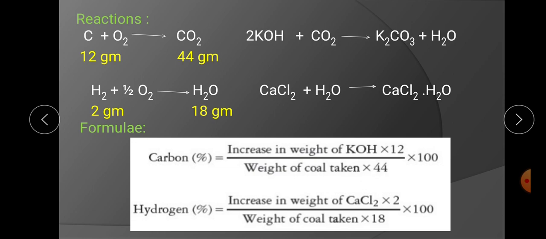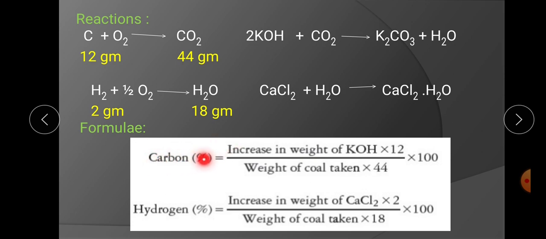Two more reactions are shown here: the reaction of CO2 with KOH and the reaction of H2O with CaCl2. These two reactions show how CO2 and H2O are absorbed in the KOH and CaCl2 U tubes. CO2 is absorbed by KOH by forming K2CO3 and H2O, and H2O is absorbed by anhydrous CaCl2 leading to the formation of hydrated CaCl2. This shows the reactions of their absorption in those respective U tubes.